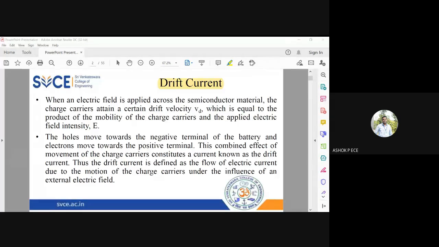One more example: when current passes through a wire, you have a magnetic field. Around the wire, a magnetic field is produced, with a north pole and a south pole. If you have a magnetic field, can you produce current? That is also possible. So current produces a magnetic field, and a magnetic field produces current. They are interlinked. So see, things are very nicely related in electronics and communication engineering.